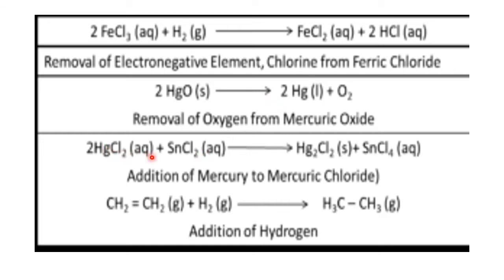2HgCl2 plus SnCl2 gives Hg2Cl2 plus SnCl4. Here, addition of mercury to mercuric chloride. This is HgCl2, this is Hg2Cl2. We have added one mercury to the HgCl2 to make it Hg2Cl2. So we are adding mercury. Mercury comes under the metals, which are electropositive. So addition of an electropositive element, like addition of hydrogen, is called reduction.